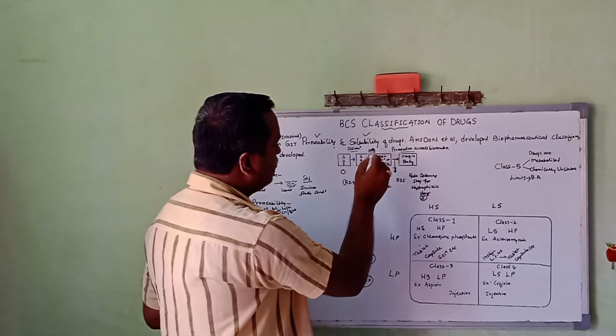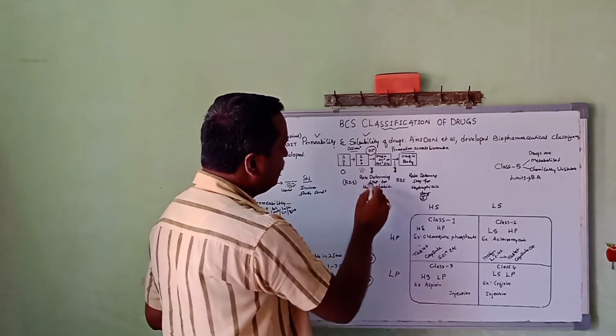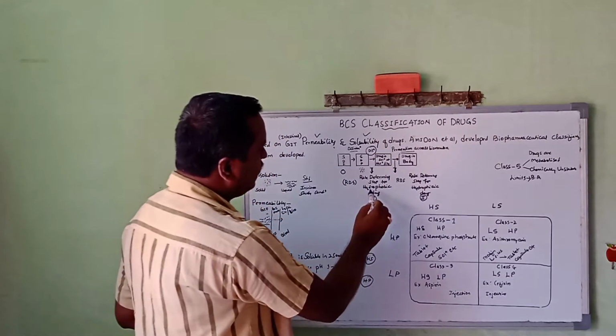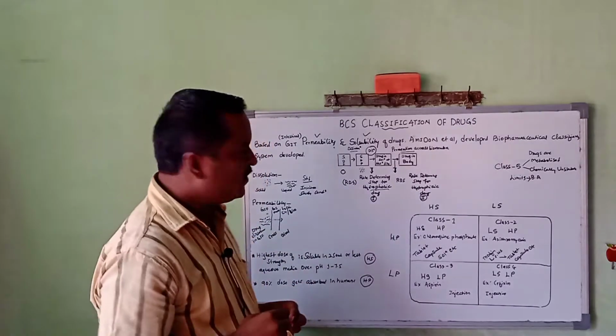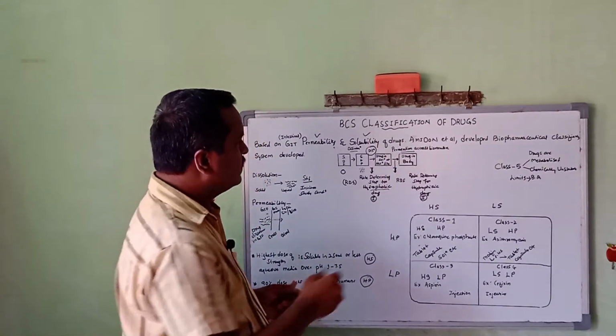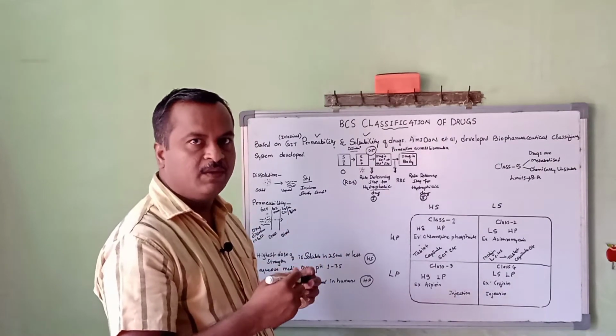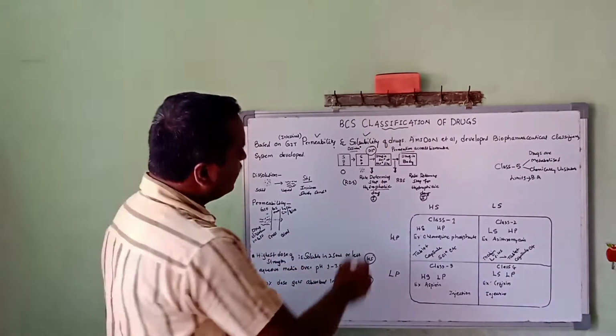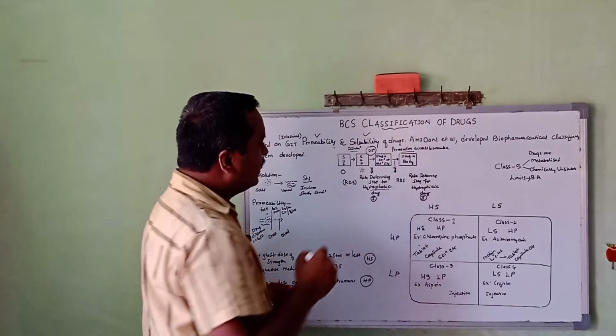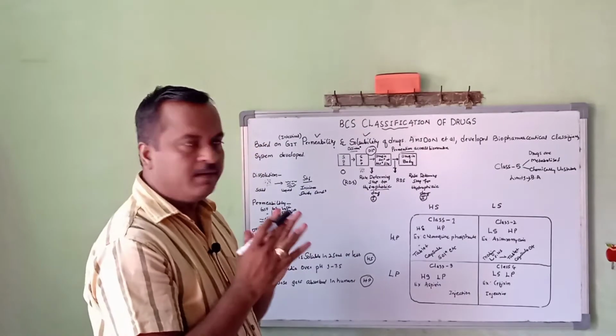This is the main rate limiting step for hydrophobic substances. If the drug is hydrophobic in nature in GI fluid, the dissolution will be slower, hence it is called the first rate determining step.